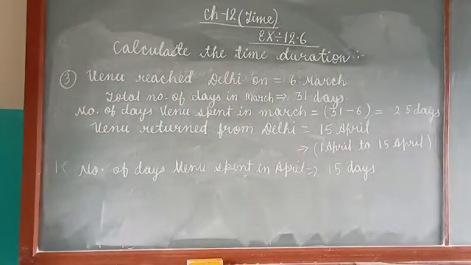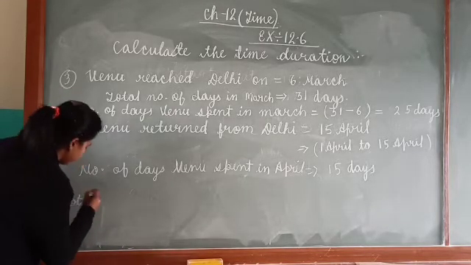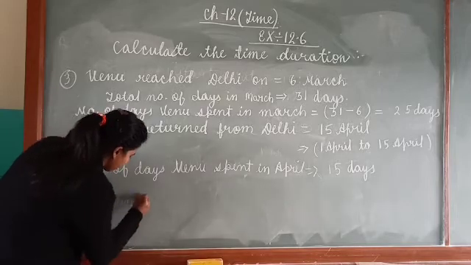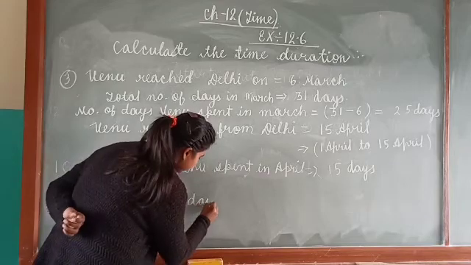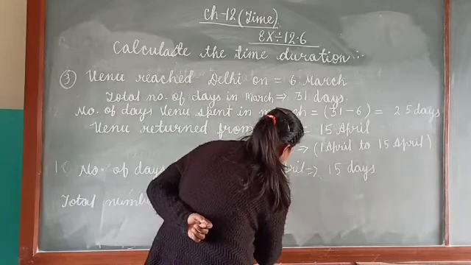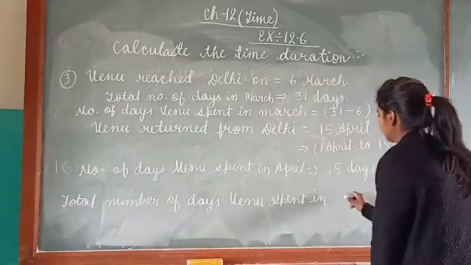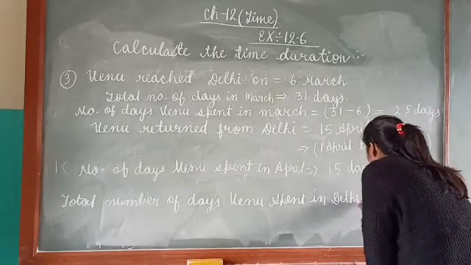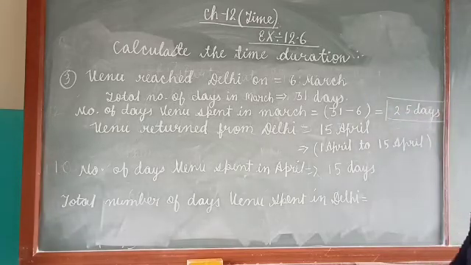Now total number of days we will calculate. Total number of days spent in Delhi is equal to what? Here you see in the month of March how many days has he stayed? 25 days.